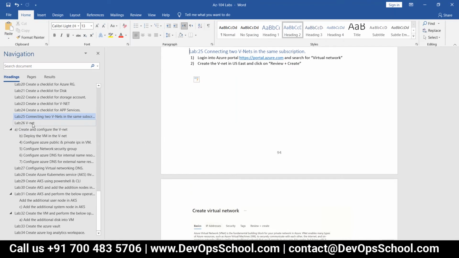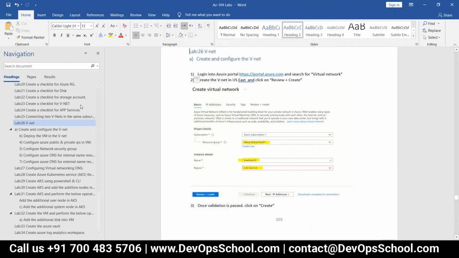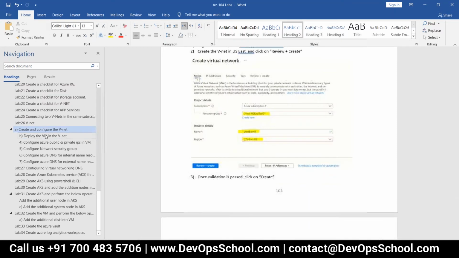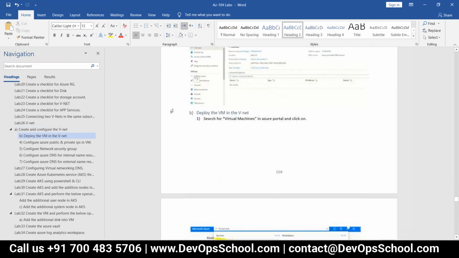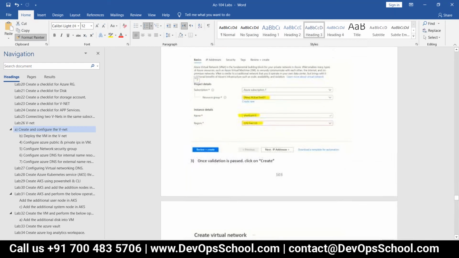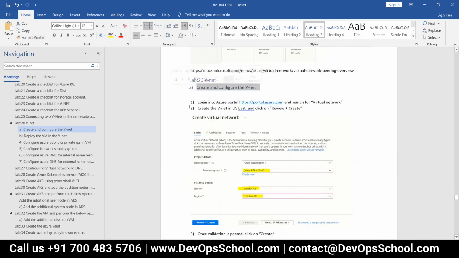You click on 26. Yeah, this is a heading issue that I'll rectify, not an issue. Okay, create. Oh, I got it. So before sending, just rectify headings and naming steps. Okay. Lab number 27. Yeah, got it. That is a documentation issue.